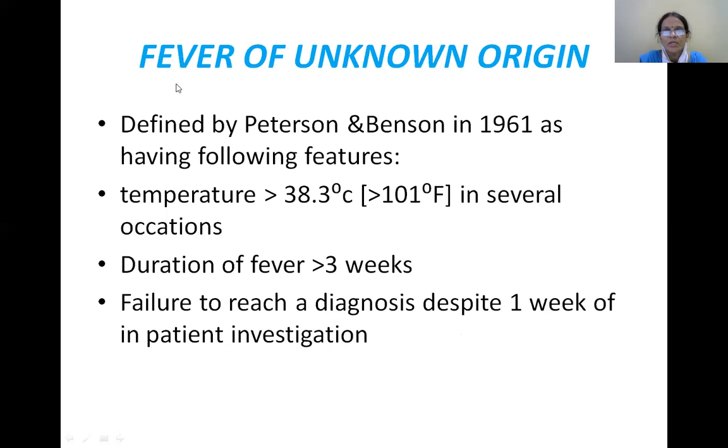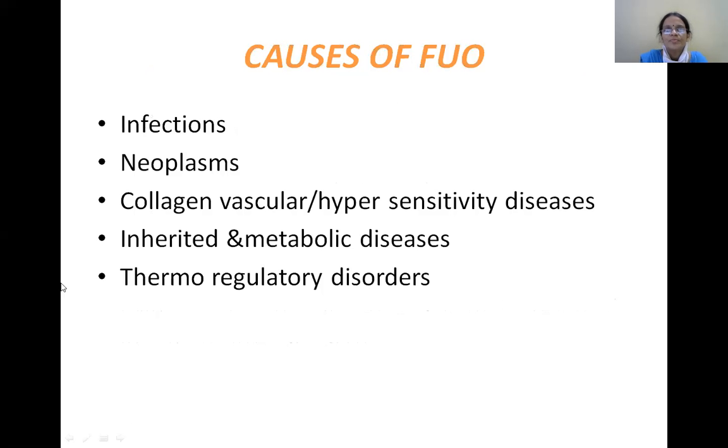So the etiology is mostly idiopathic. When the fever is beyond 38.3 degrees centigrade, that is greater than 101 degrees Fahrenheit, and lasting for more than 3 weeks, then this has to be termed as pyrexia of unknown origin.